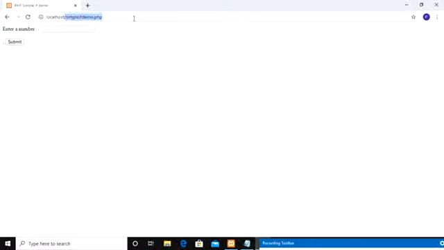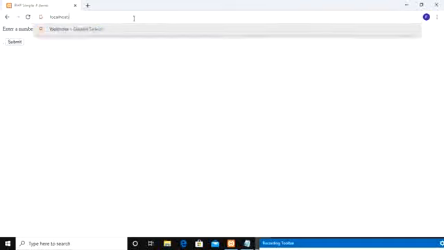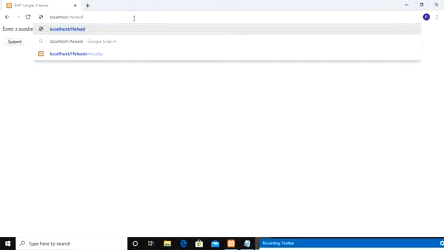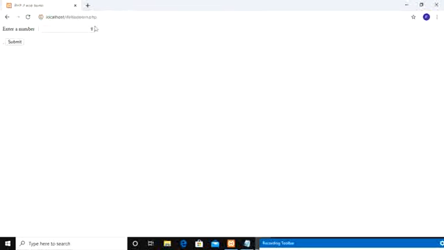Instead of simple if demo, you have to give the file name as localhost/ifelsedemo.php. Run this. Again it is asking for a number. Let us say I am giving 12. It has to display 12 is an even number, and it is showing that. Let us say instead of 12 I am giving 67. Since 67 is an odd number, it has to display 67 is an odd number. Okay, so that is the working of the if else demo.